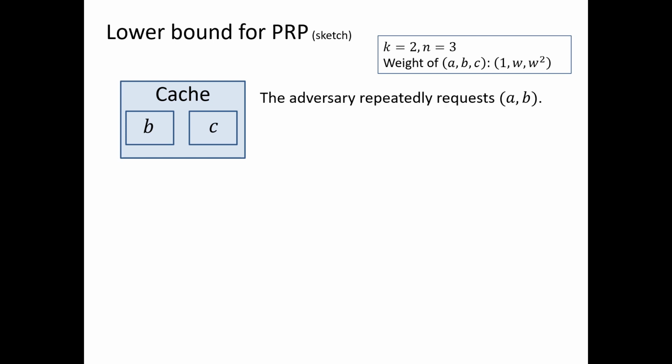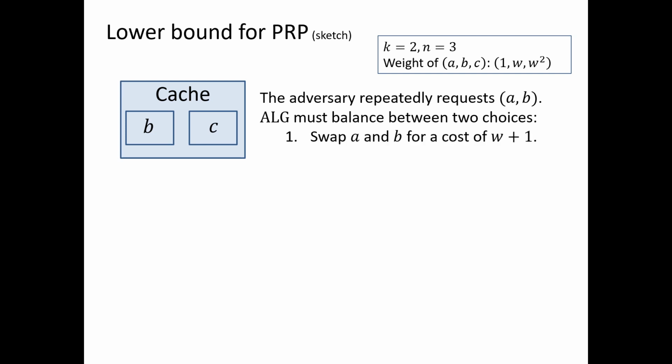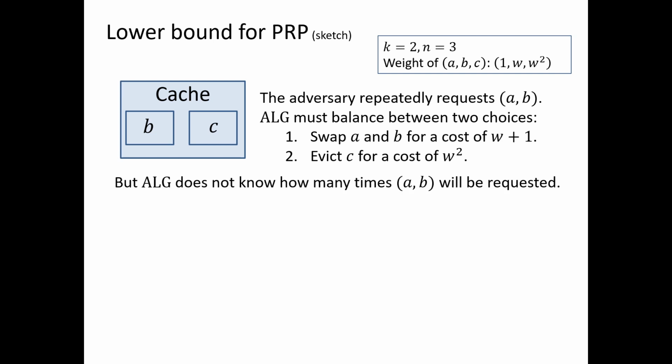At each point, the adversary can request a pair A, B. To serve this pair, the algorithm has two choices. One is to evict B and fetch A, and then when B is requested, to evict A. Serving this pair would cost W plus 1. The other choice is to evict C for a cost of W squared. Initially this is more expensive, but the benefit is that any subsequent AB pairs would be automatically served if we evict C. The problem is that the algorithm doesn't know how many times the pair AB will be requested.